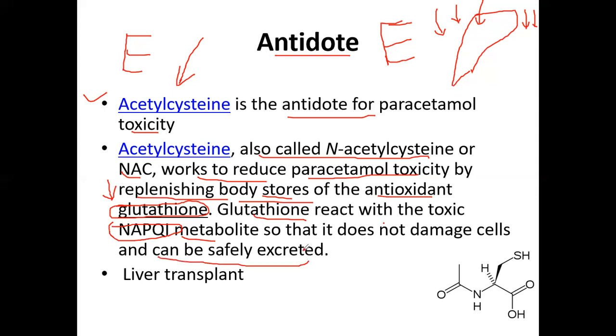So from this video tutorial, we concluded that paracetamol toxicity is actually a very sophisticated condition. First of all, what is the normal dose of paracetamol? Suppose one tablet contains 500 milligrams of paracetamol, so 8 tablets are allowed for 24 hours. In terms of dosage, 4 grams of paracetamol is allowed for 24 hours.